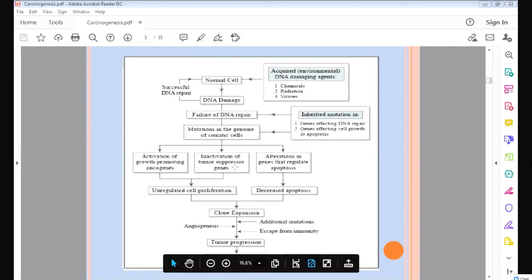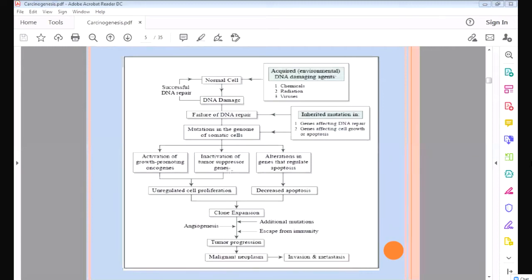Then there is the tumor suppressor gene, which will suppress the growth. But what will happen to this gene? It is inactivated. There is no brake on the growth. So what will happen if there is inactivation of tumor suppressor genes? Uncontrolled proliferation, uncontrolled multiplication of cells will be there.